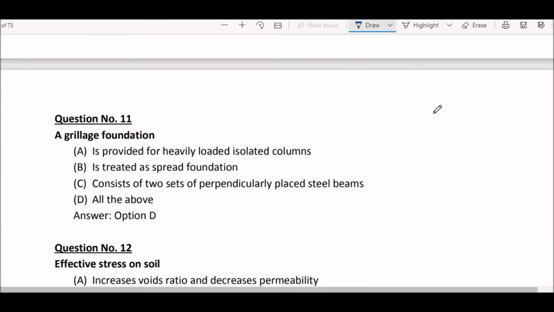Next question. A grillage foundation, option A, is provided for heavily loaded isolated columns. Option B is treated as a spread foundation. Option C consists of two sets of perpendicularly placed steel beams. And option D, all of the above. Right answer here is option D, all of the above. Okay. A grillage foundation is provided for heavily loaded isolated columns and is treated as spread foundations and consists of two sets of perpendicularly placed steel beams. So right answer here is option D, all of the above.